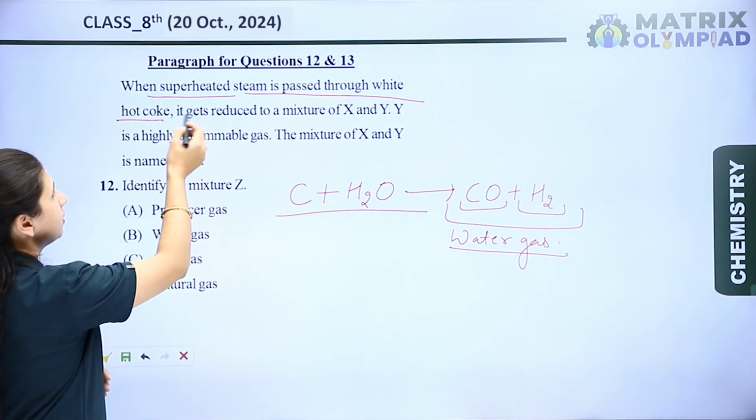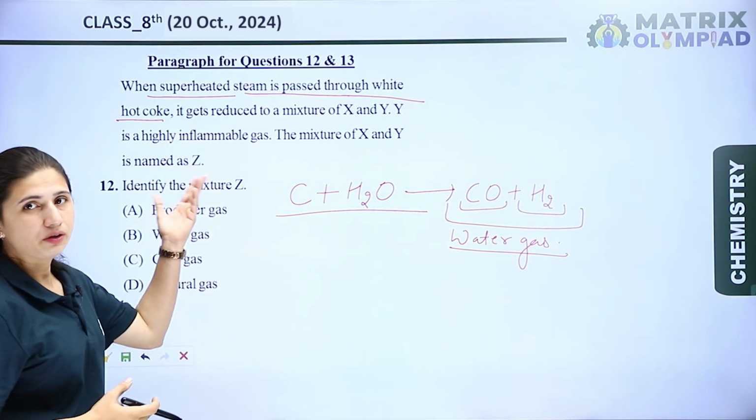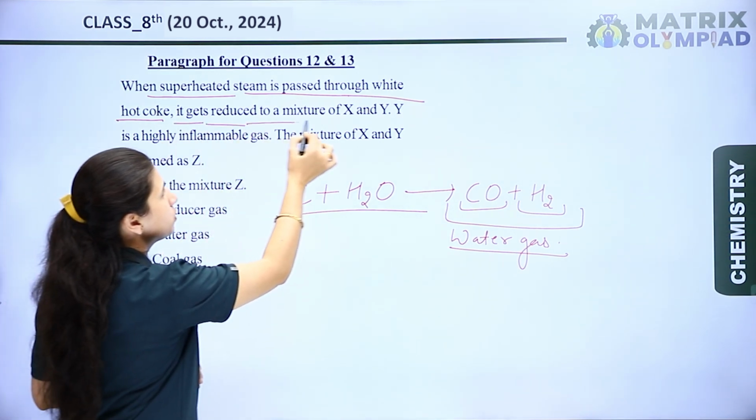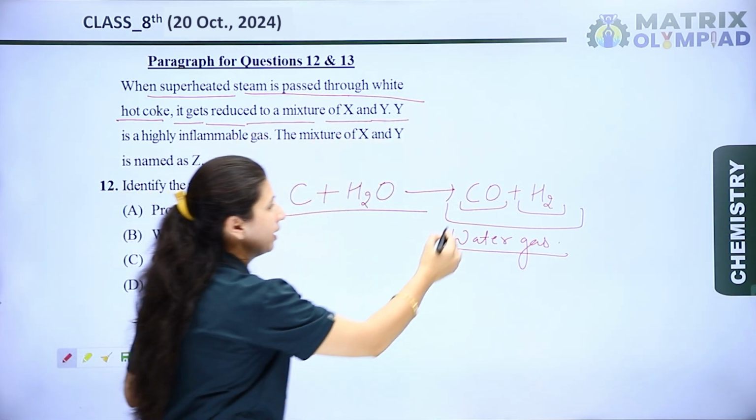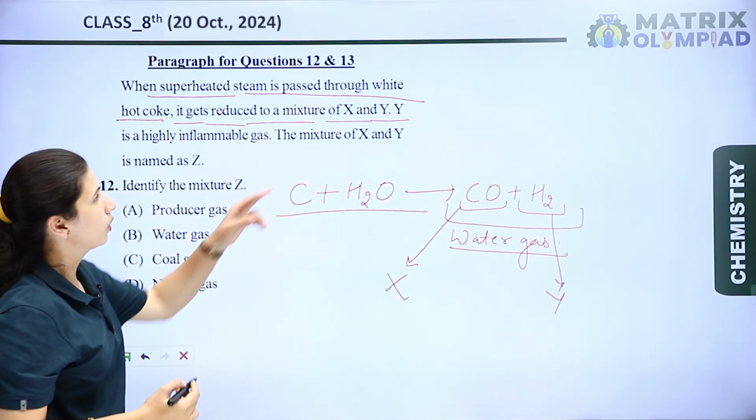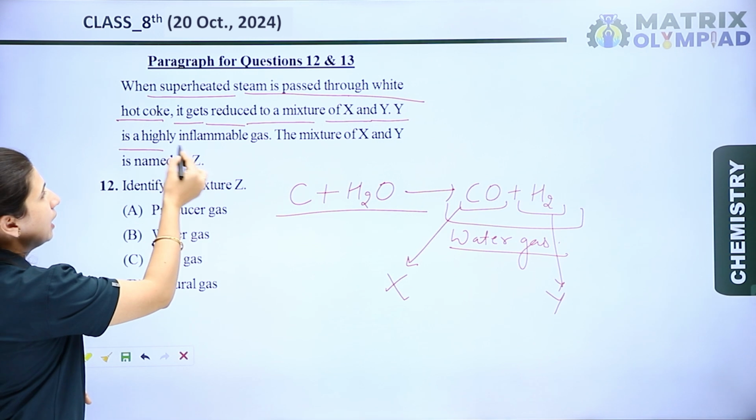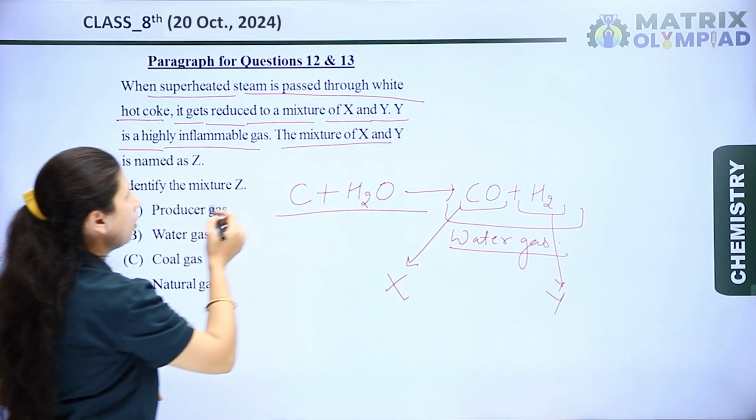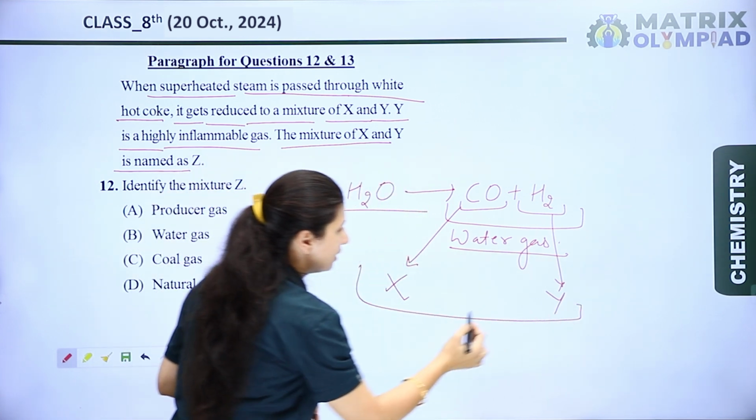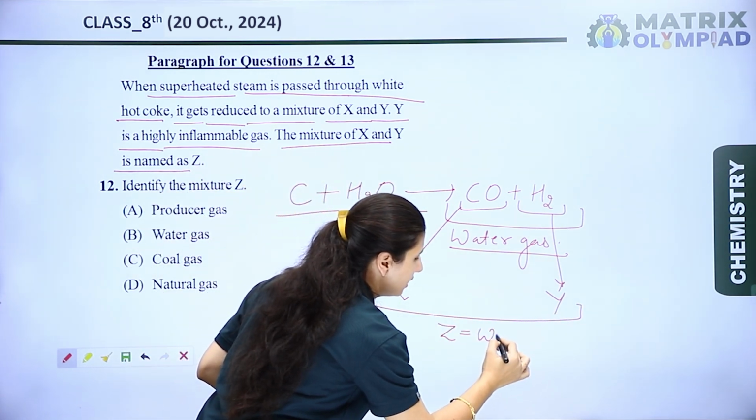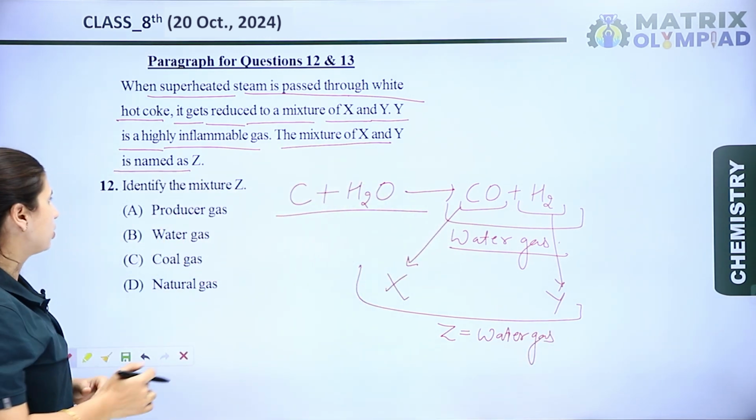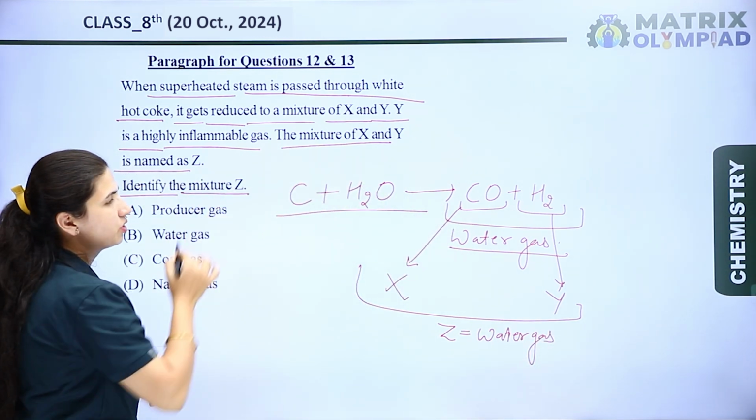First let's see the remaining paragraph, after that we see the question. The remaining paragraph is, it gets reduced to a mixture of X and Y. So this is X and this is Y. The Y is a highly inflammable gas, and the mixture of X and Y is named as Z, and the Z is water gas. Let's see the question. The question is, identify the mixture Z.